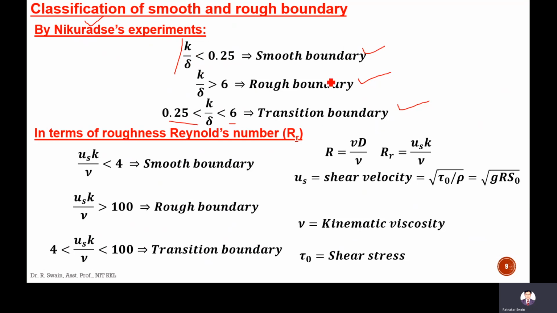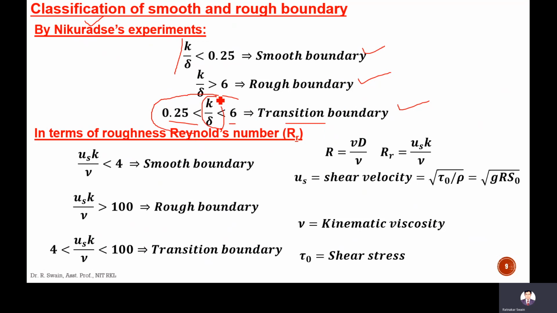Transition means we cannot say confidently whether it is a smooth or rough boundary, and we cannot confidently estimate the laminar sublayer thickness. Usually in the case of transitional flow, we call it the transitional boundary. So the boundary is always fixed on the basis of this K by delta value.